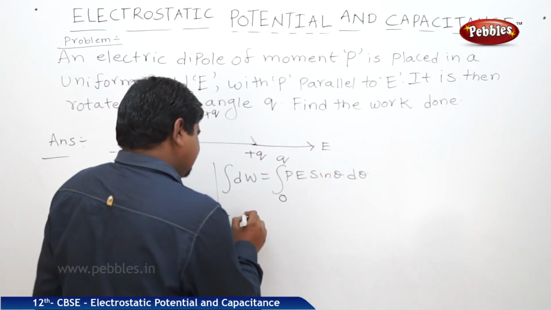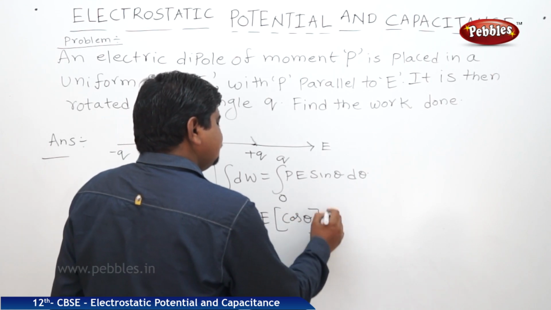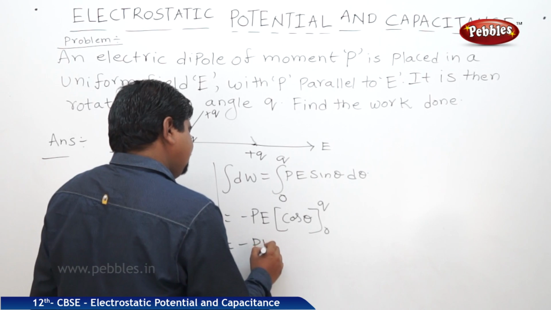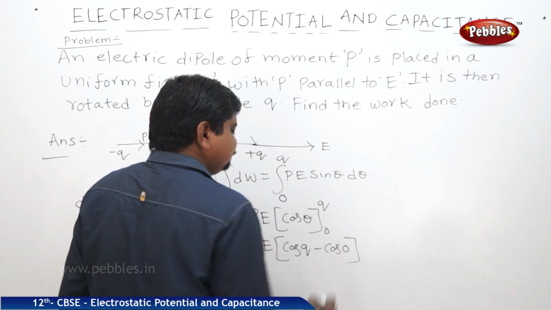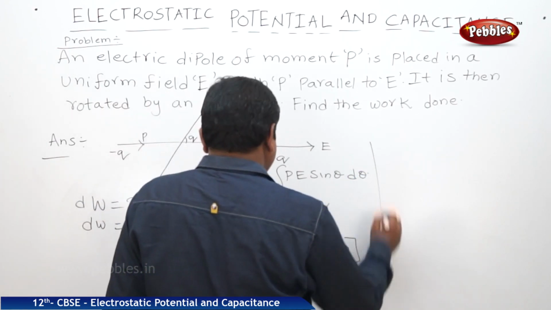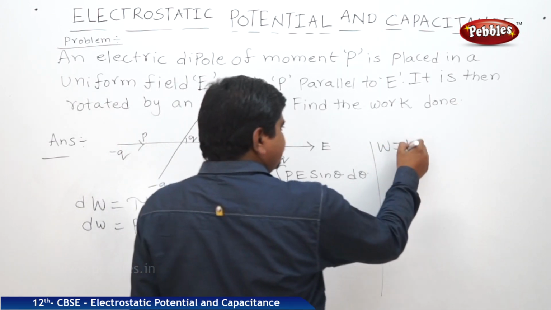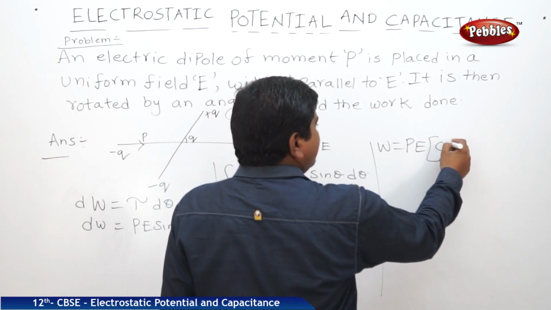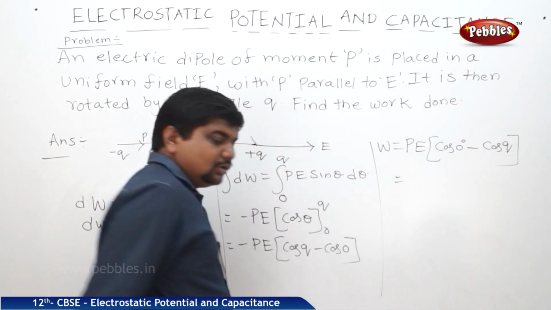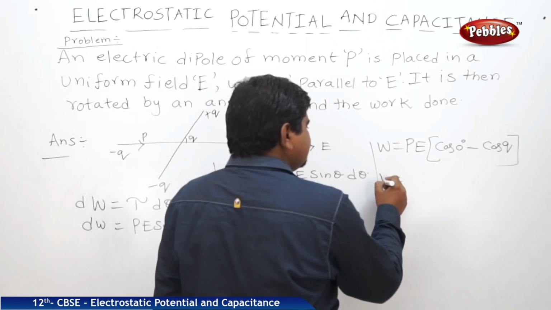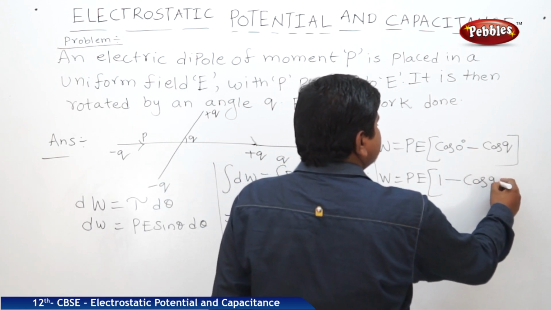Integral PE sin theta is minus PE cos theta from 0 to Q. Therefore minus PE, upper limit minus lower limit, cos Q minus cos 0. So W is equal to minus PE cos Q plus PE cos 0. Therefore PE into cos 0 degrees minus cos Q. Cos 0 degrees is 1. Therefore work done is equal to PE into 1 minus cos Q.